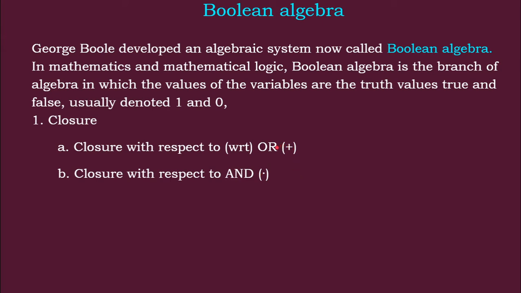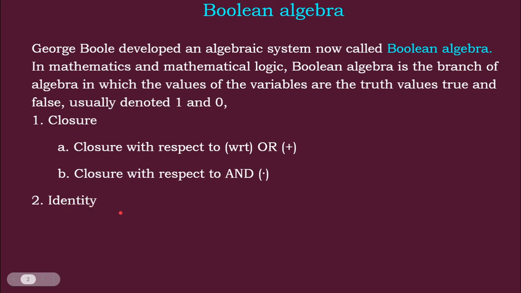Likewise, with the plus operator, which is the OR operation, the result of OR between the two values is also in the same set. That means 1 plus 0 is 1, 0 plus 1 is 1, 1 plus 1 is 1, and 0 plus 0 is 0. So when we apply the operator plus, the answer also lies in the same set. That is called the closure property.